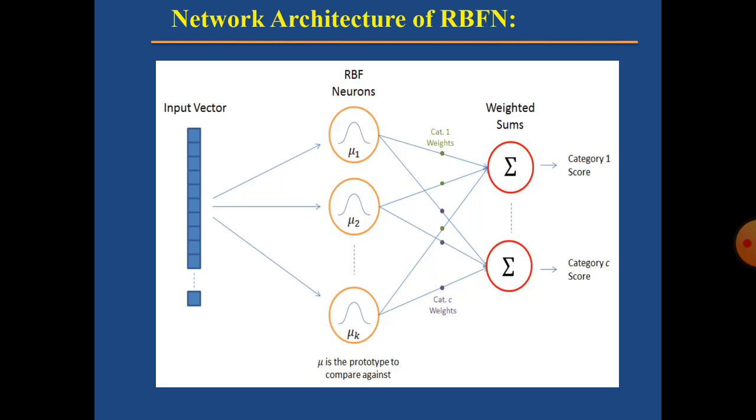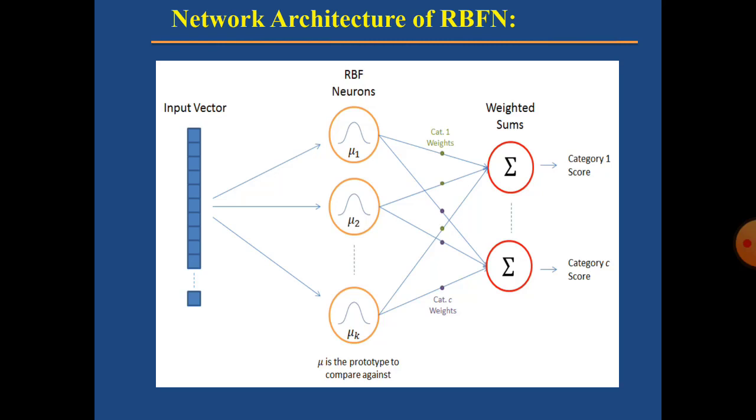So the shape of the RBF neuron response is a bell curve. It is clearly shown. The neuron's response value is also called its activation value.